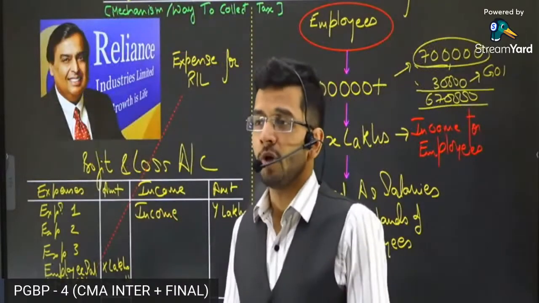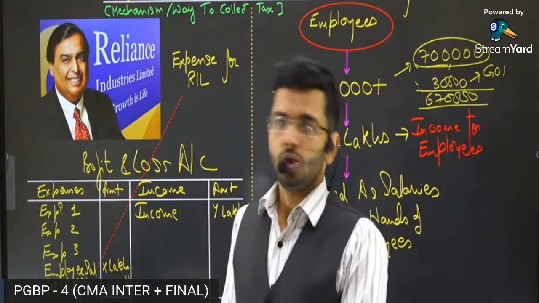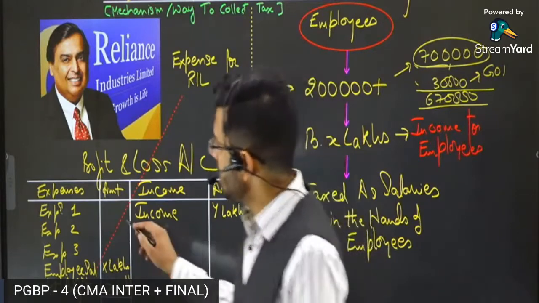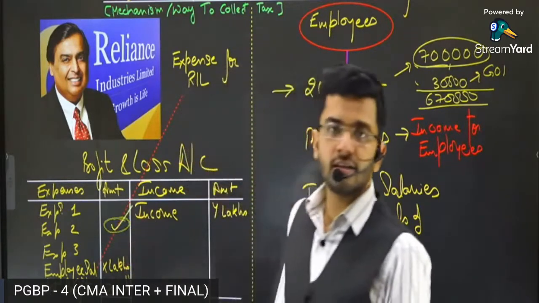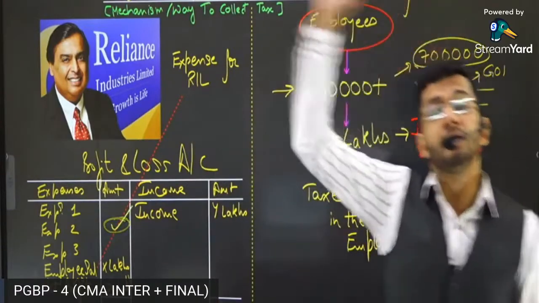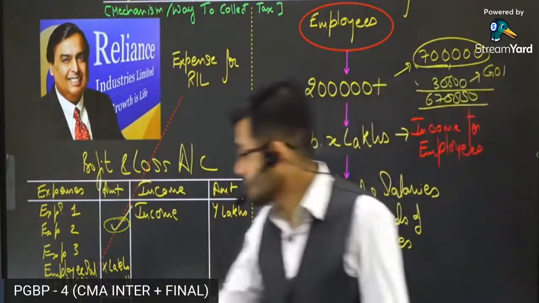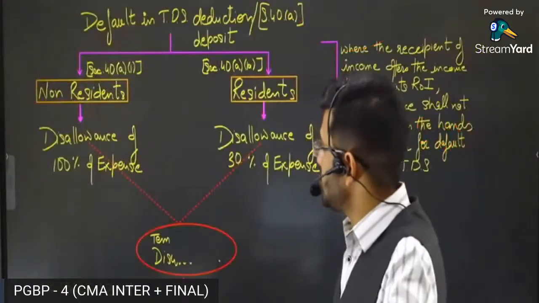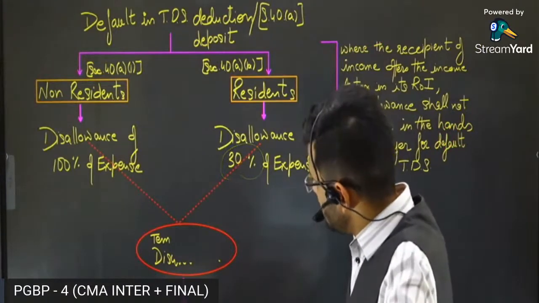Mukesh Ambani is paying some visiting fees to an Indian engineer, not a German engineer. His expense is debited on the P&L account. TDS is required to be deducted from this expense before making payment to that resident. But if TDS is not deducted or not paid, then 30% of the amount is disallowed.